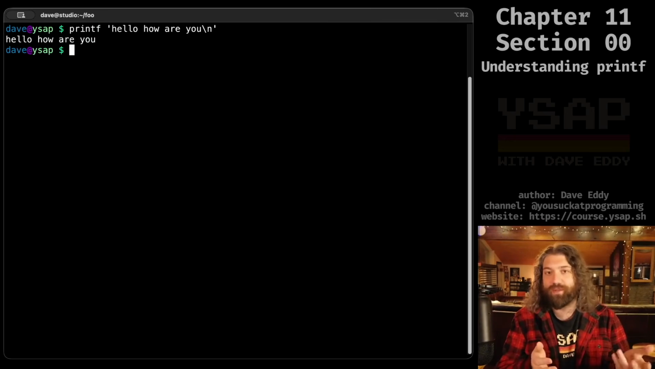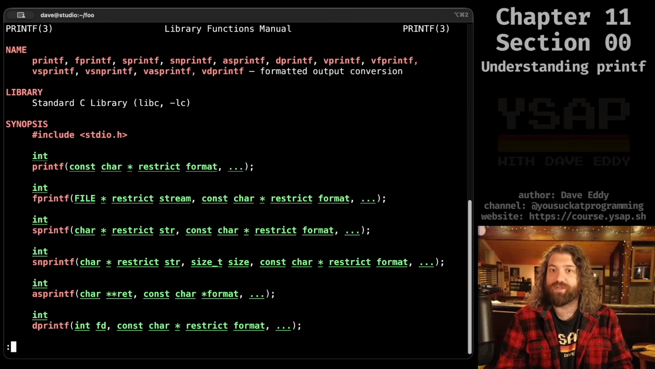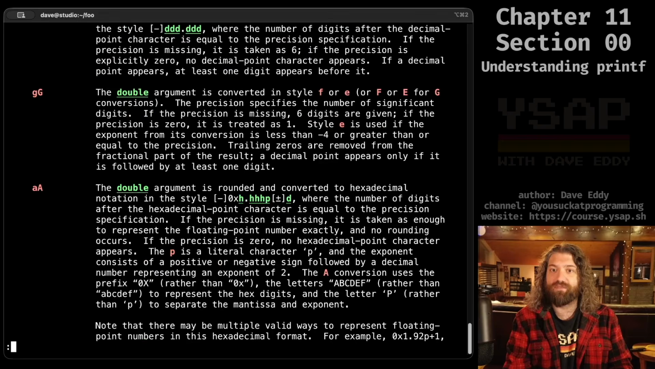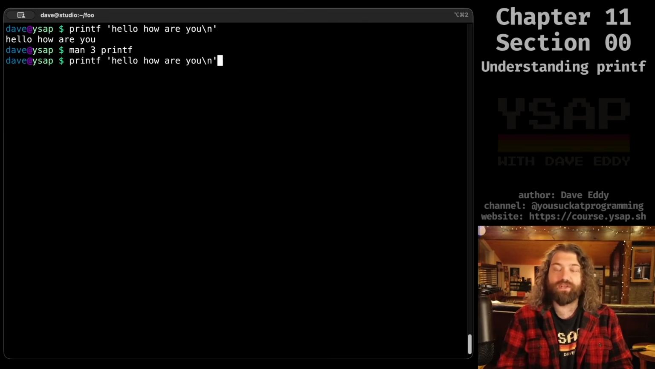Well, if you've used other programming languages, maybe you've coded in C or something, you know that printf is in C. I can do man 3 printf because 3 is going to pull up the library section for the man pages for printf. And you can see that the function is here, and there is a lot of stuff it can do. I'm just scrolling down and doing page down right now. There's a lot that printf can do. It is for printing formatted data.